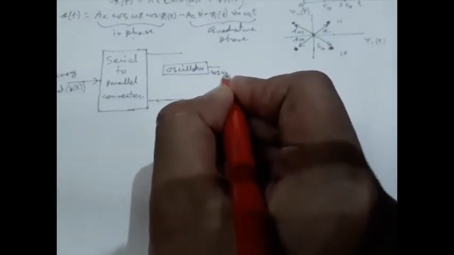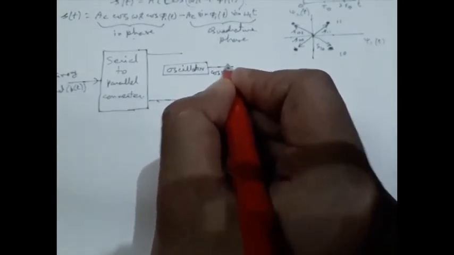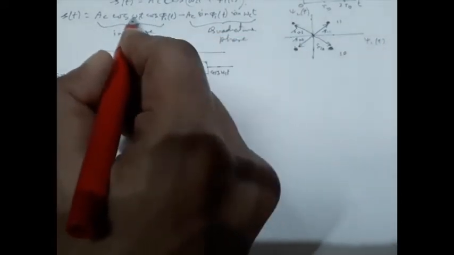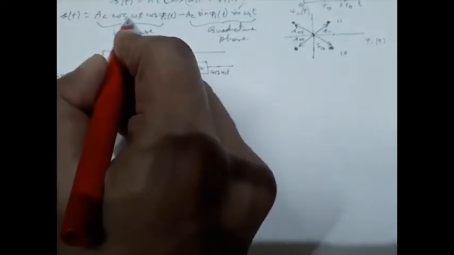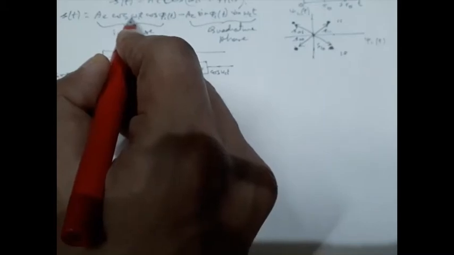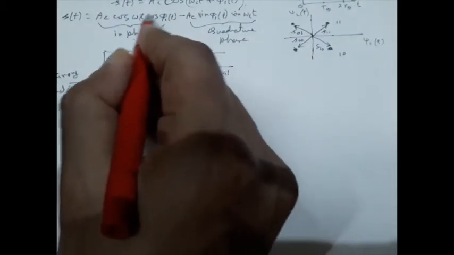So we need an oscillator because we have to generate this cos omega_c t. The oscillator will generate the carrier signal. That carrier signal must be multiplied with the actual bit.